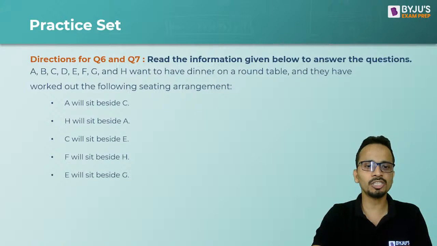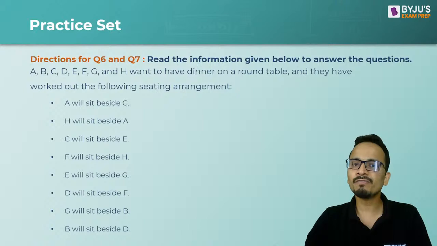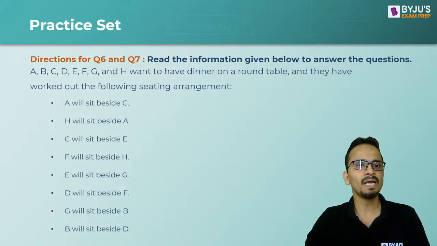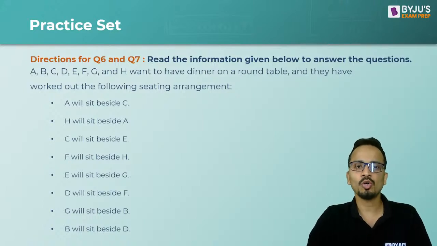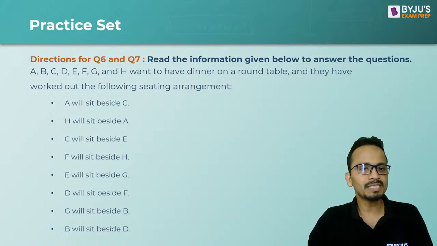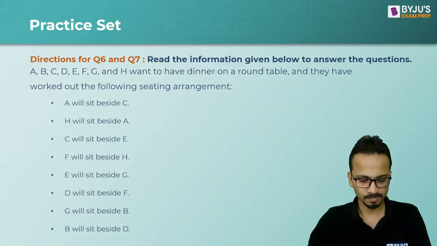So these are the conditions that are related to the next set. Now read the information given below and answer the questions that follow. A, B, C, D, E, F, G, H want to have dinner on a round table, and they have worked out the following seating arrangement. A will sit beside C, H will sit beside A, C will sit beside E, and so on. These are 8 conditions that are given to all of you.